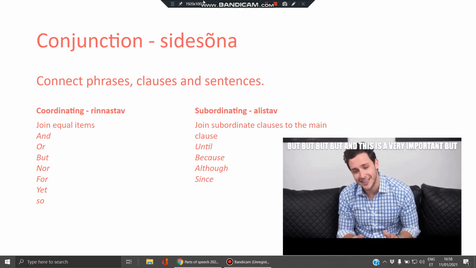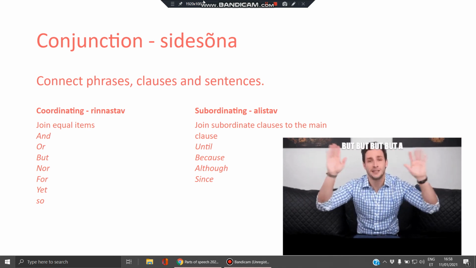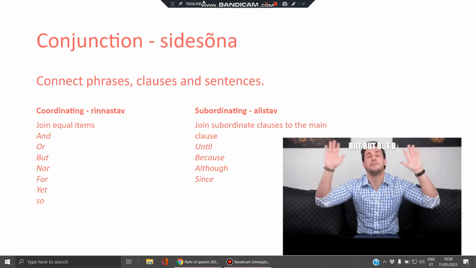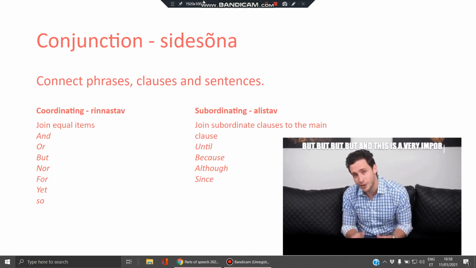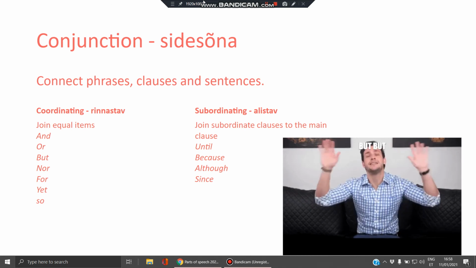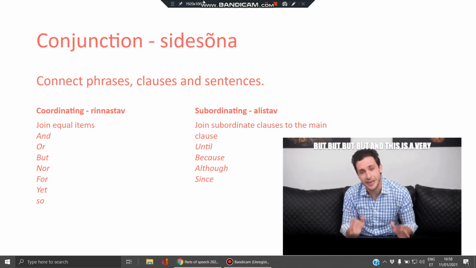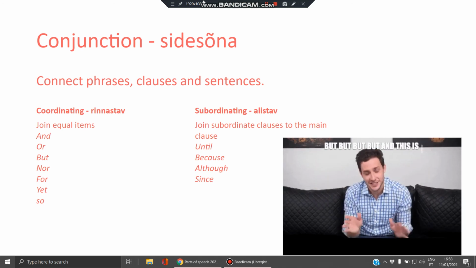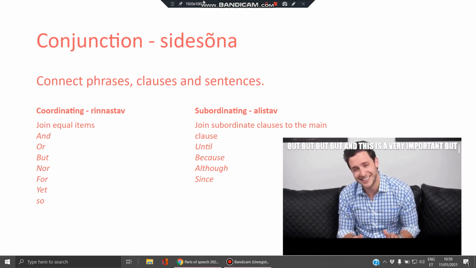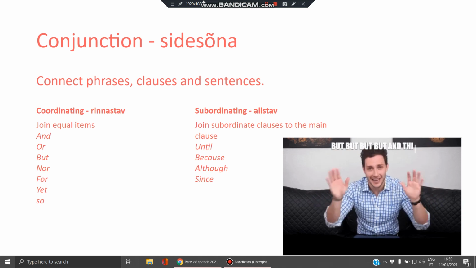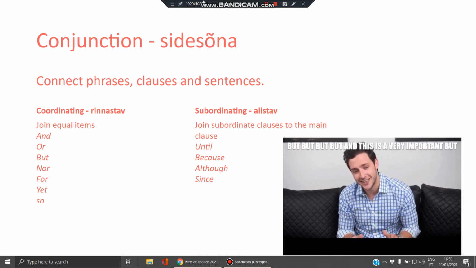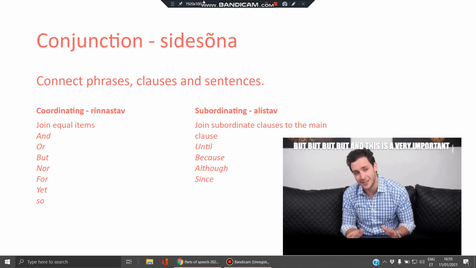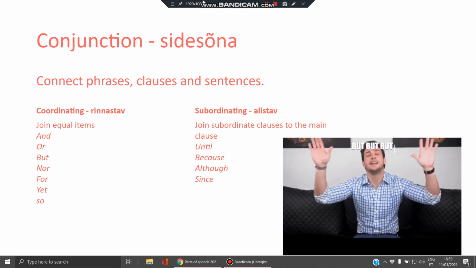Now with subordinating conjunctions, they join subordinate clauses ehk siis alistavad kõrvallaused to the main clause pealausega. Nii et eesti keeles me räägiksimegi rindlausest ja põimlausest. So subordinating clauses have to deal with põimlaused. For example, they can be until, because, although, since. And this means that the subordinate part of the sentence cannot stand alone.